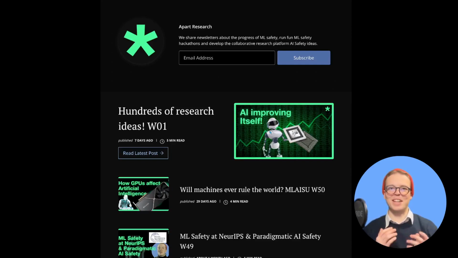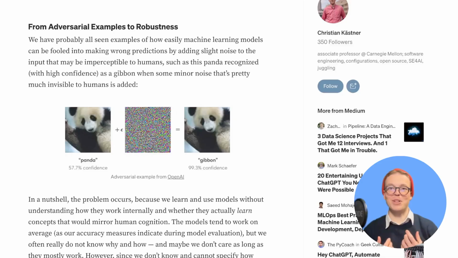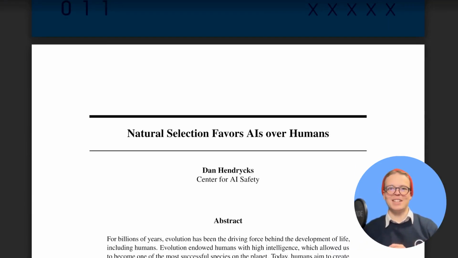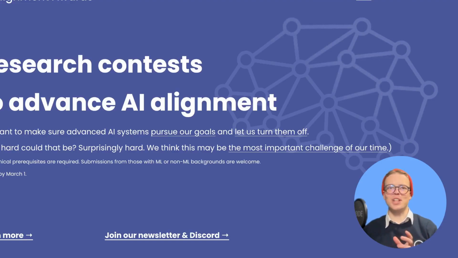Welcome to this week's ML Safety Report, where we talk a bit about robustness in machine learning and the human-AI dichotomy. Stay tuned until the end to check out several amazing competitions you can participate in already today.